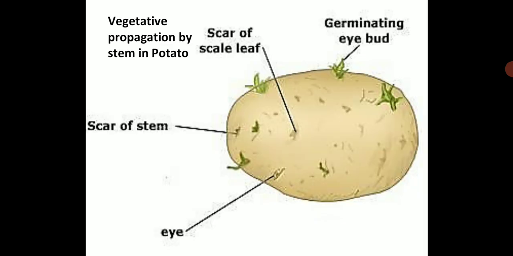Here you can see a potato, vegetative propagation by stem in potato. So you see scars of scale leaf, you see some scars of black dots, as I told you. You have a germinating eye bud, you have a scar of stem, and all these black dots are named differently over here. From there the buds will develop. Those buds can grow into a plant. So this is how vegetative propagation takes place in potato.